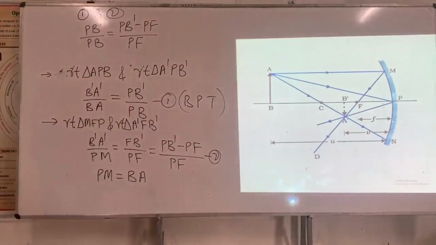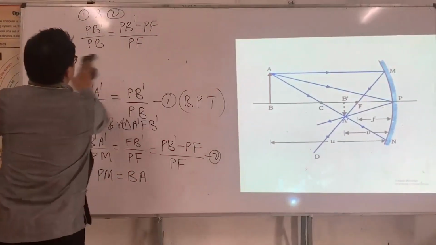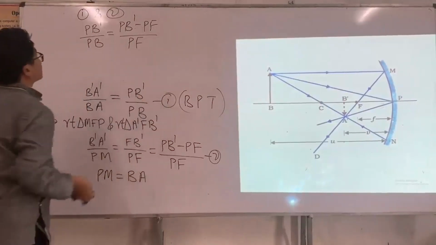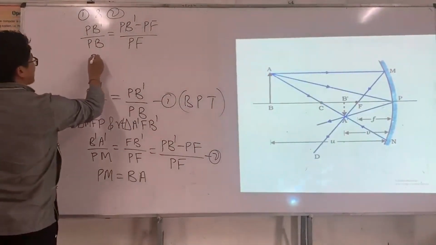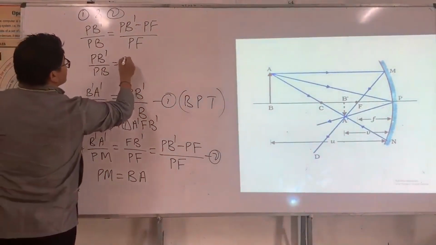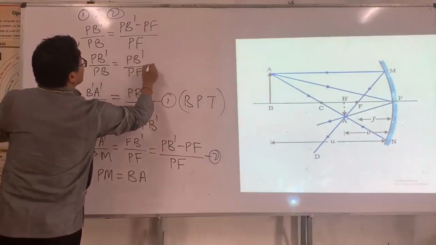Now I'll simplify this. This is equal to PB prime divided by PF minus 1.